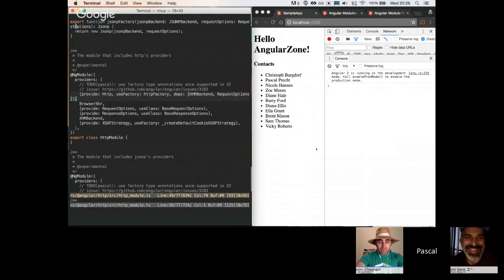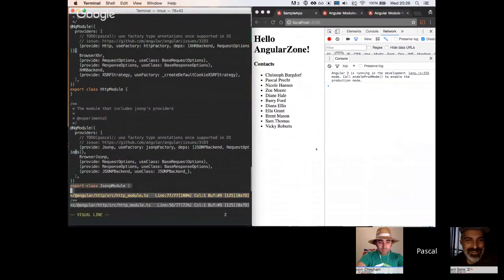That's okay. Another interesting thing that we see here is that there's another module for JSON-P, for example, right? So this is another ng module. It has a different set of provider configuration because it performs requests using a JSON-P backend instead of an HTTP backend. Yeah, okay. So we can choose these two modules. Right, or you can even probably use both. It depends on what you want to do, right?